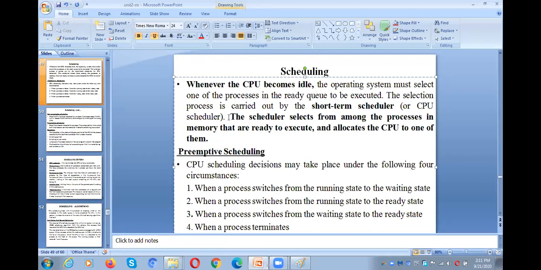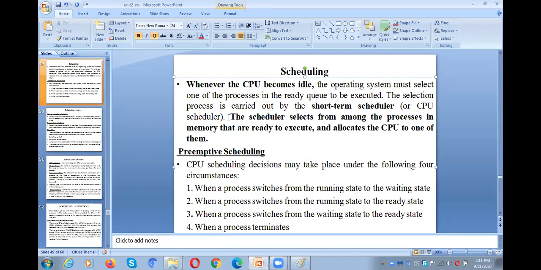Have you got my point? For example, I have given a CPU to process 1, P1. In the case of non-preemption, we cannot release the CPU until P1 completes its execution. That is called as non-preemptive.